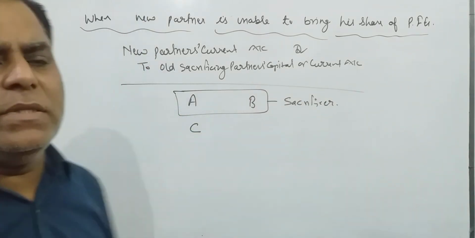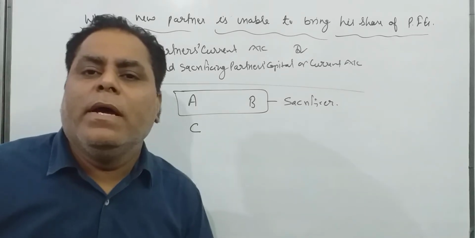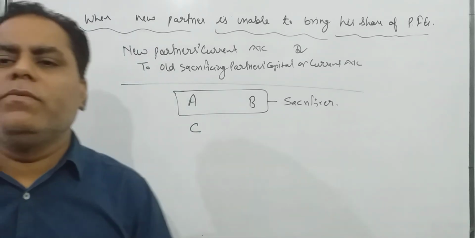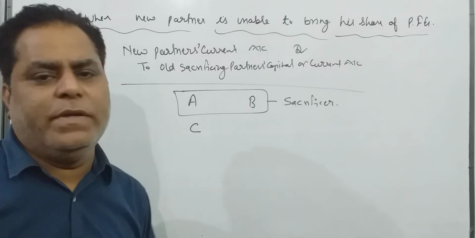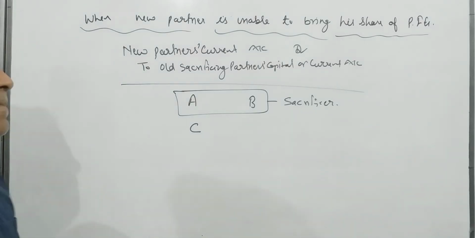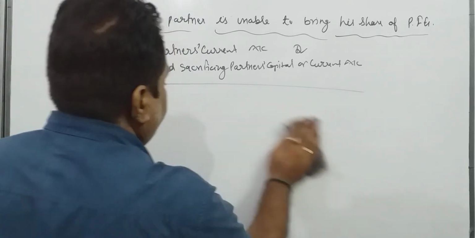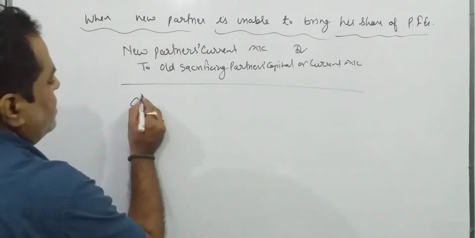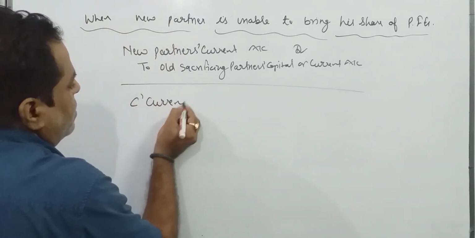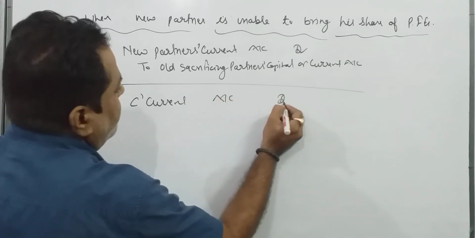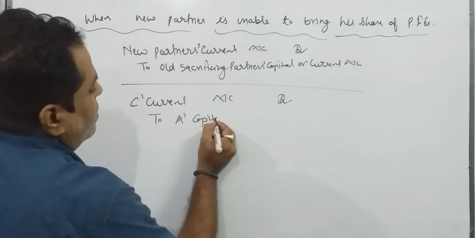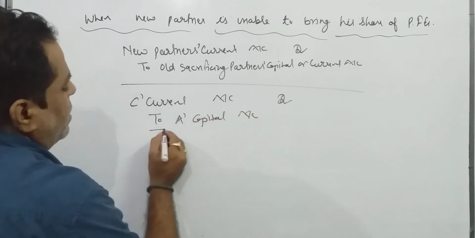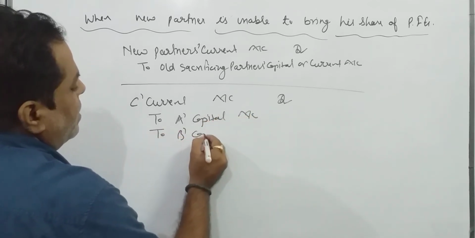Both are old partners, and C joins the partnership firm, and C is unable to bring his share of premium for goodwill of rupees 40,000. So what is the general entry? C's current account debit to A's capital account and to B's capital account.